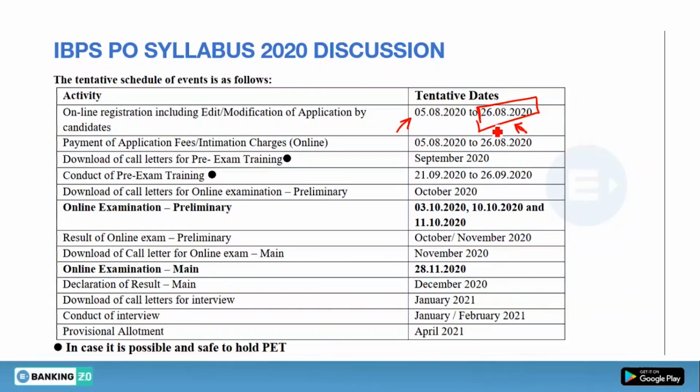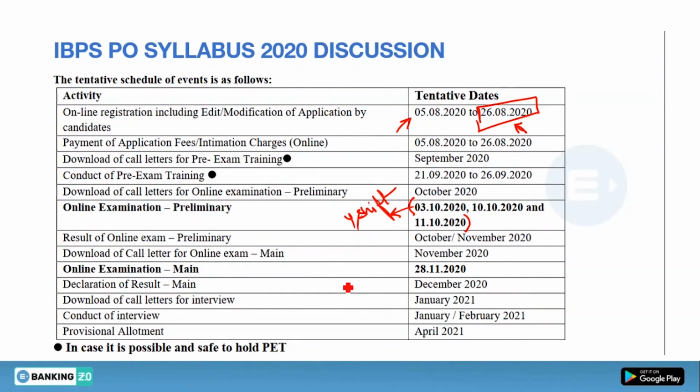Do not wait for the last date, because on the last date there are high chances that the server gets crashed because of heavy traffic. So do not waste your time, fill the form as soon as possible. And the date of pre-examination is from 3rd October to 11th October. In pre-examination there are total 4 shifts in each day. So total shifts will be 12 because we have 3 days.